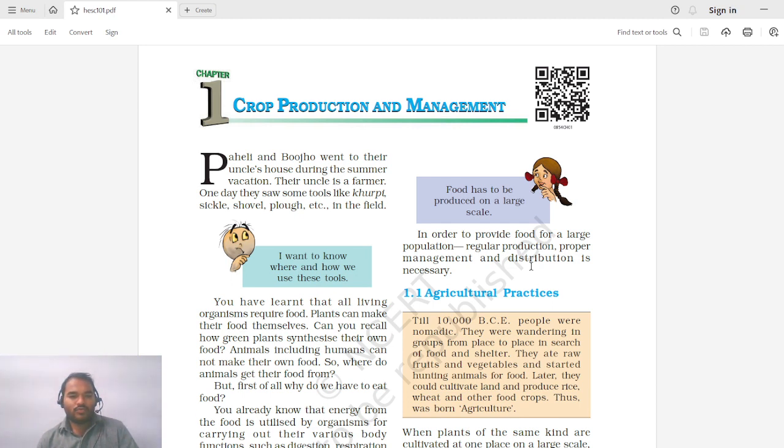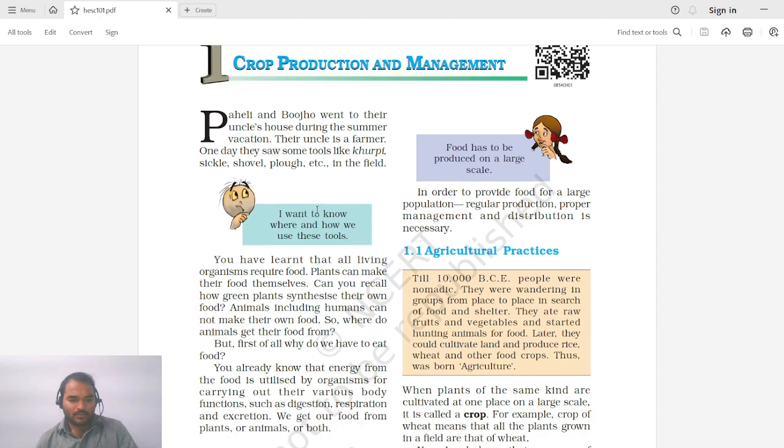Paheli and Bhujo went to their uncle's house during summer vacations. Their uncle is a farmer. One day they saw some tools like khurpi, sickle, shovel, plough, etc. in the field. So two children, basically Paheli and Bhujo, went to their uncle's home during summer vacations and they found some equipment that is used in farms. As we move forward in this chapter, you will see what this khurpi, sickle, shovel, plough, etc. and what all these things mean.